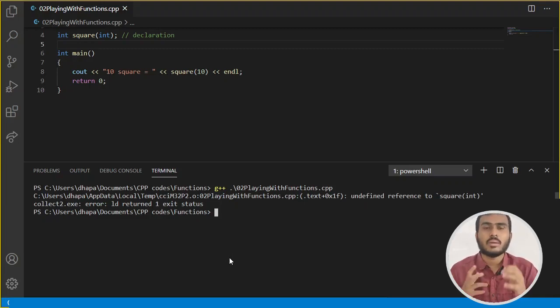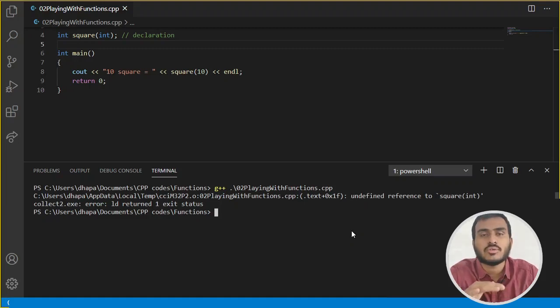Okay, because when the compiler is trying to find the function body or function definition, it is not getting it, and that's why it is saying undefined reference to square. So what does that mean? It means that whenever you want to call any function, it needs to be defined. You have to compulsorily define it.